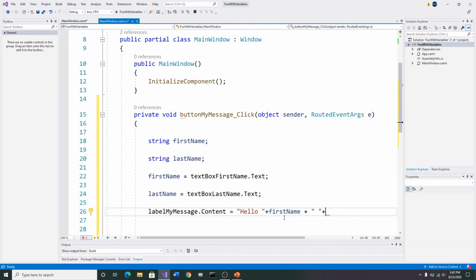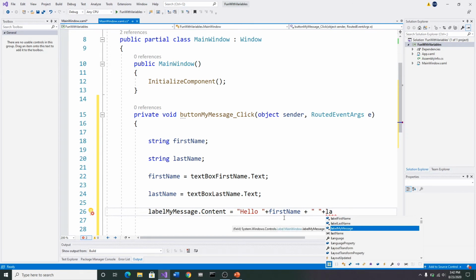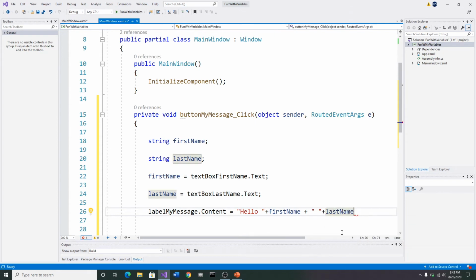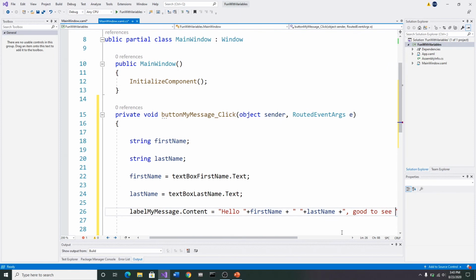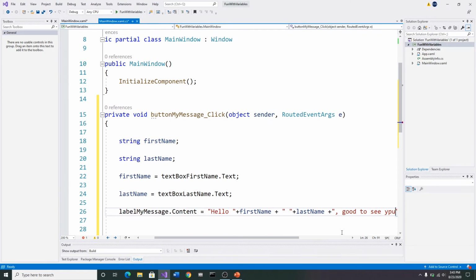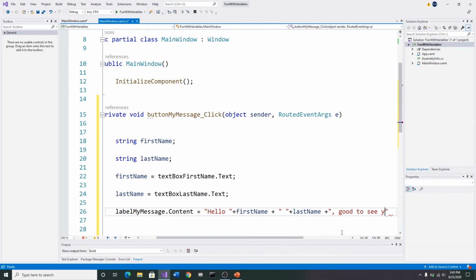And then last. See it down there, last name? There it is. Last name. And plus, open quotes, and a comma, and good to see you. And an exclamation. Oh, how about we spell you correctly? There we go. And an exclamation mark.